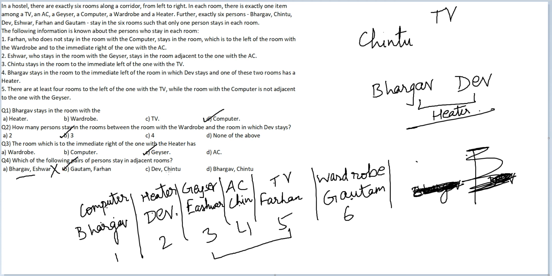Dev Chintu, 2 and 4, not correct. Bhargav Chintu, 1 and 4, not correct. Therefore, the answer to question number 4, option B, Gautam and Farhan. Straightforward question, basic. You simply had to check 3 cases in between, and once you did that effectively, you would reach your answer fairly quickly.